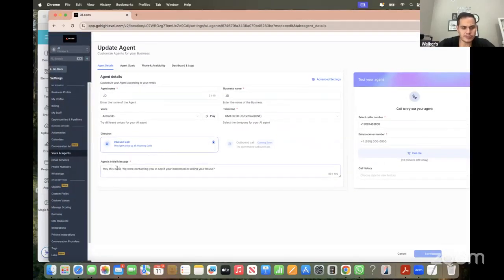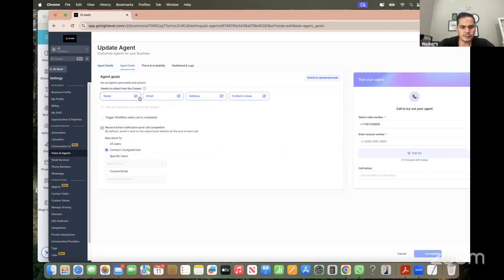But inbound call, what is the initial message on the inbound call? So this message: hey, we're contacting you to see if you're interested in selling your house. So when the robot answers, that's the initial message. Then you're going to train your agent to get the goals, right? What's their goal? Get their name, get their email, get their address, get any issues. And what's really cool about this is that you're going to get an email with the conversation that happened.